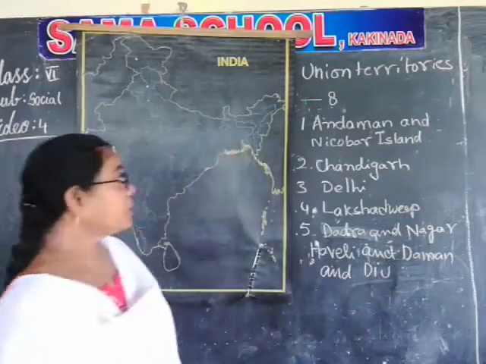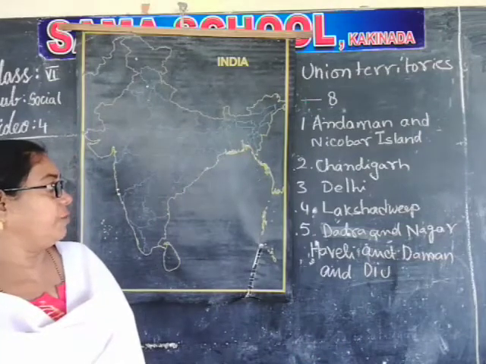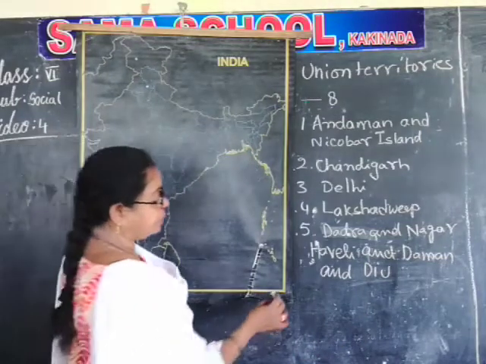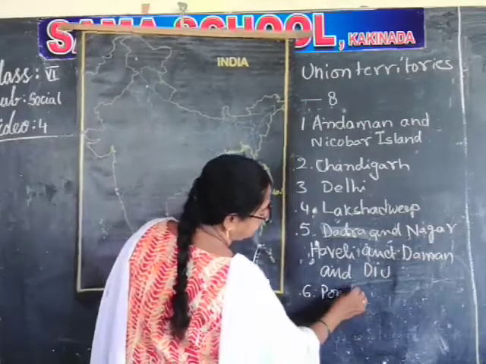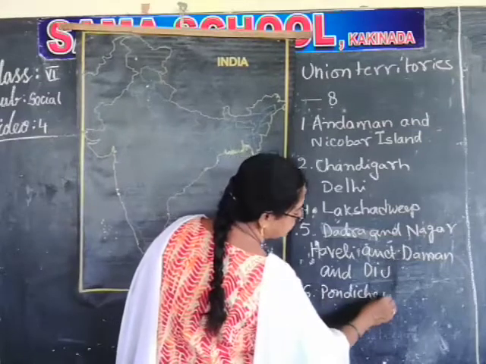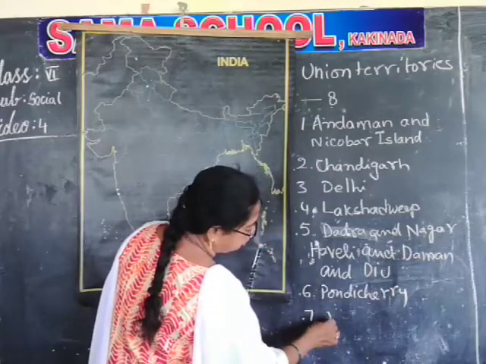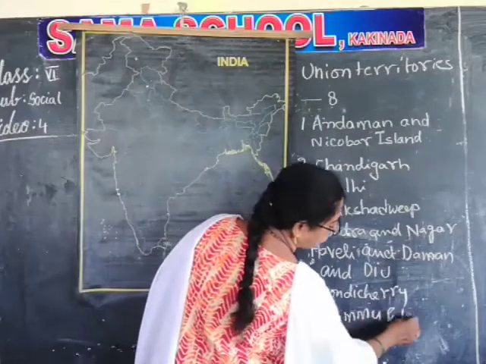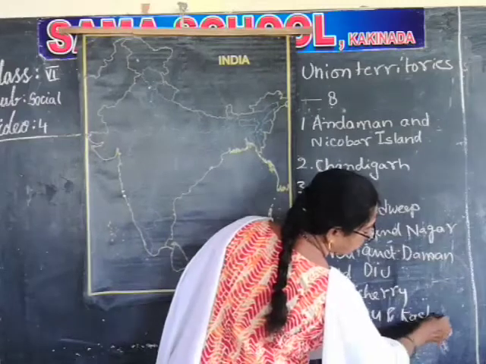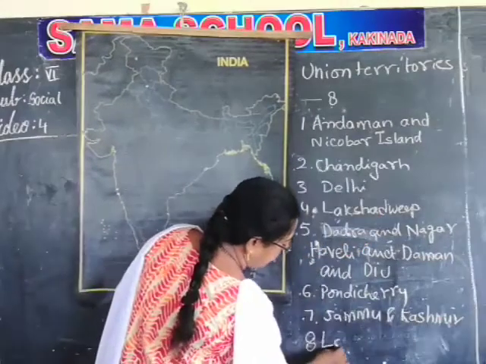Sixth one, Pondicherry. And seventh one is Jammu and Kashmir. And eighth one is Ladakh.